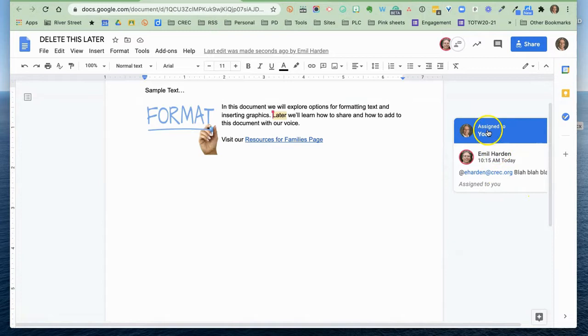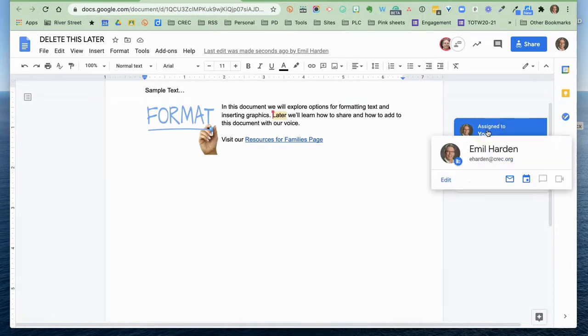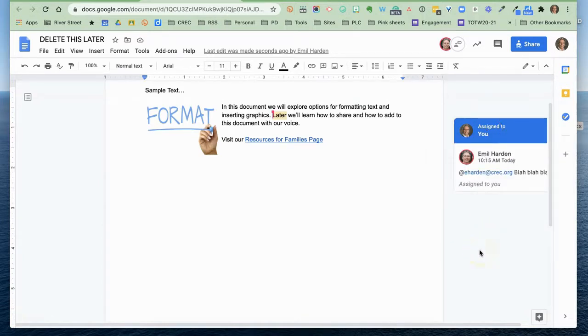Now, back on the original document, the comment here looks the same. It's specific that it's been tasked to me, not to one of the other members of the group working on the document. But because it was assigned to me, I also got an email that said, someone has left a comment on this document for you. And there will be a link that will bring me right to this document. So it's easy for people to work back and forth, collaborating on the same document, even though they're not online at the same time. You can send those comments back and forth to each other.